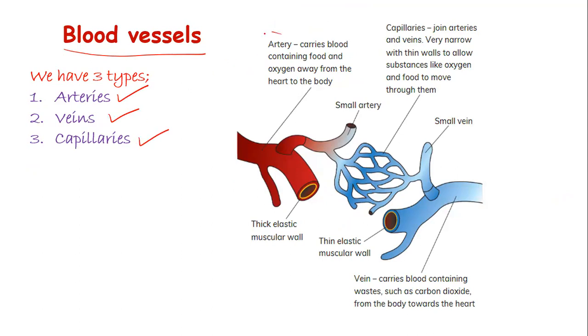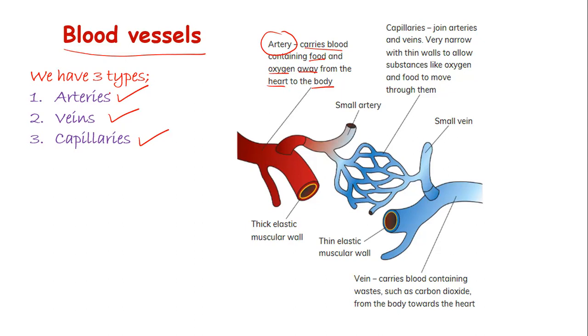The arteries are the largest of these three blood vessels, and the arteries carry blood containing food and oxygen away from the heart to the body. So once the blood is oxygenated, has the nutrients, and has been pumped from the heart, it goes through the arteries as it goes to various parts of the body.